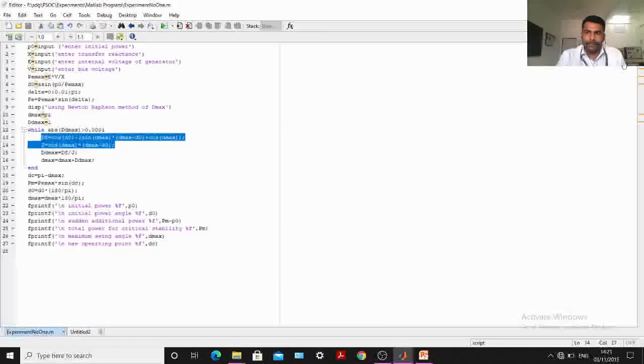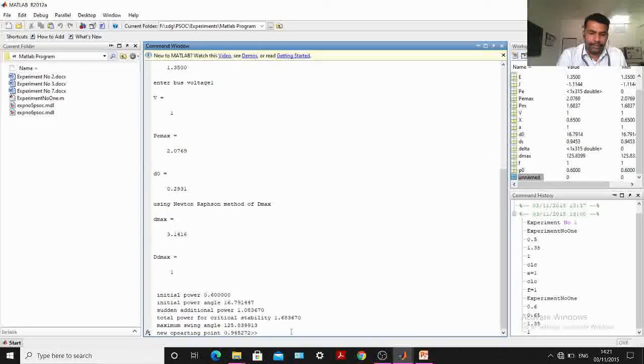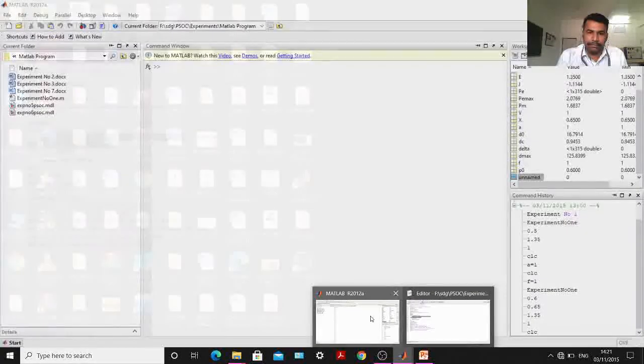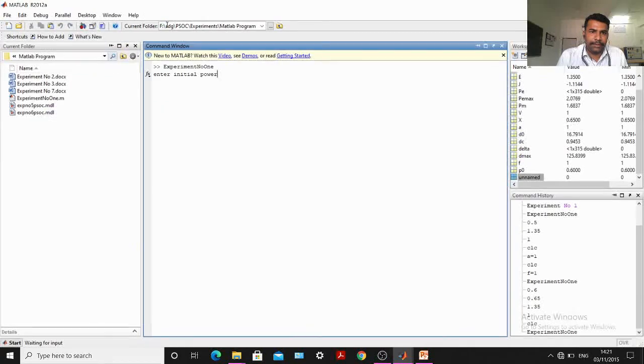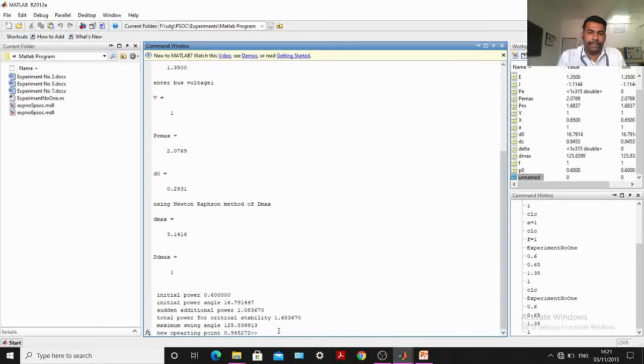Once you complete the program, you can write CLC here so that the screen will be cleared. Once again we will run the program, just put run: 0.6, 0.65, 1.35 and 1. The output will be in front of you.